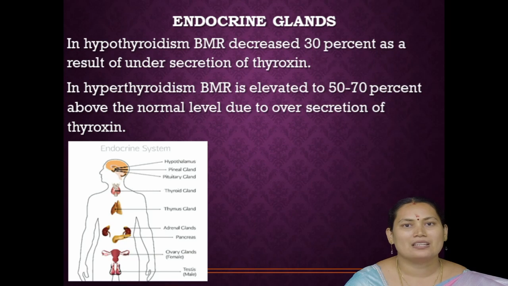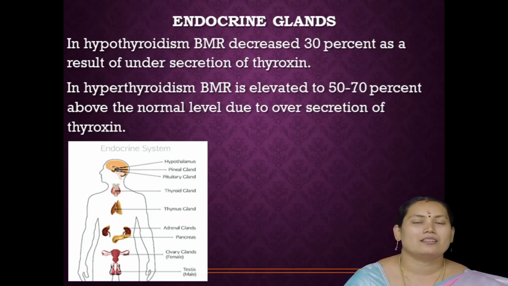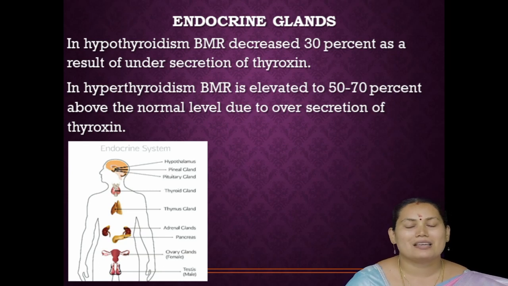Okay. Next, endocrine glands. In our body, the thyroid gland is the best stimulator of metabolism. The thyroid gland secretes thyroxine hormone. When the thyroid gland secretes more thyroxine hormone, our BMR rate is increased. When the thyroid gland secretes thyroxine hormone in less amount, at that time our BMR rate is decreased.